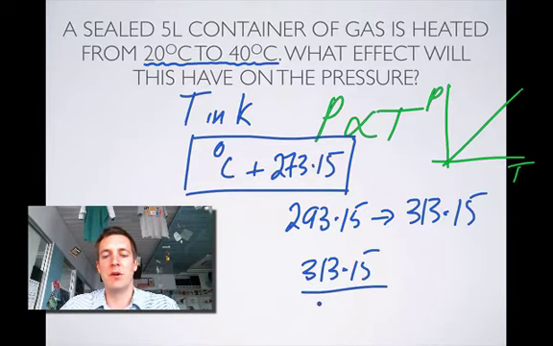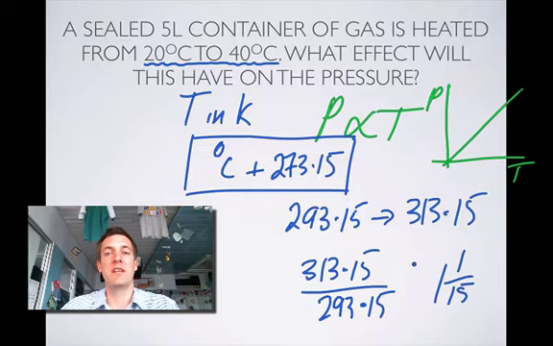313.15 over 293.15, and I don't know exactly what that is in my head, but it's about 20 out of 300, so about a 15th. So the new pressure is about 1 1/15 as much as the old one. Okay, not exactly, but you do that on a calculator in the test. So that question is all about remembering two things: the relationship between pressure and temperature, and the fact that we have to have temperatures in Kelvin when we're looking at these things.